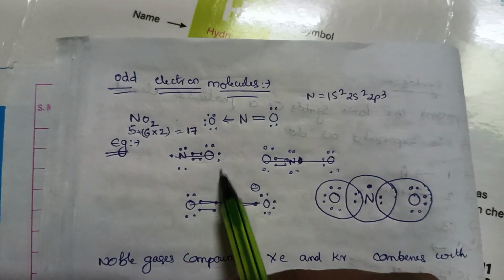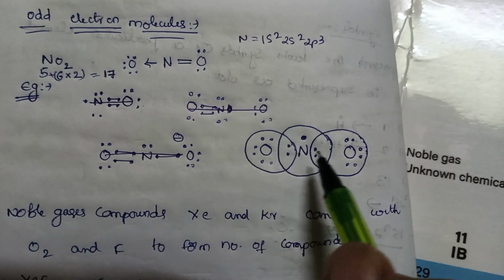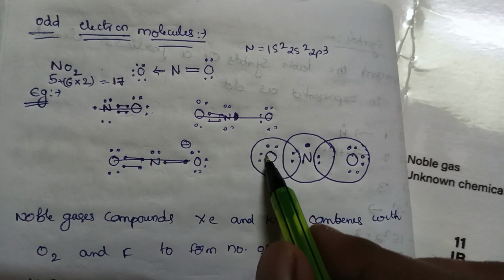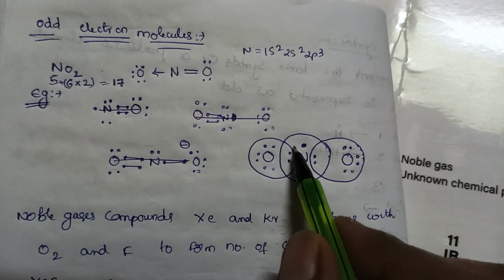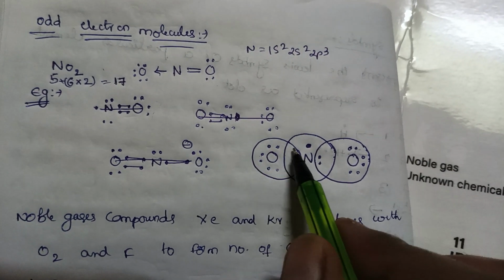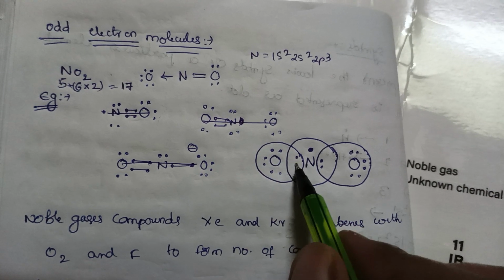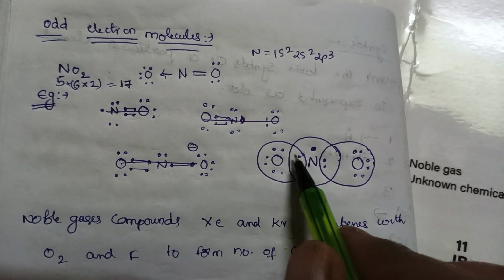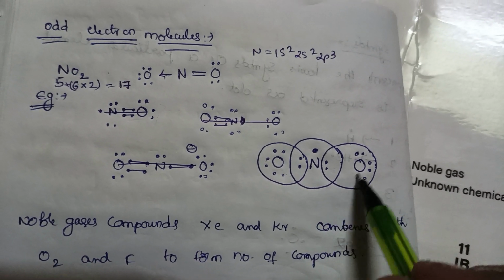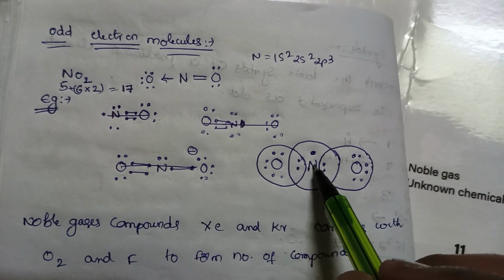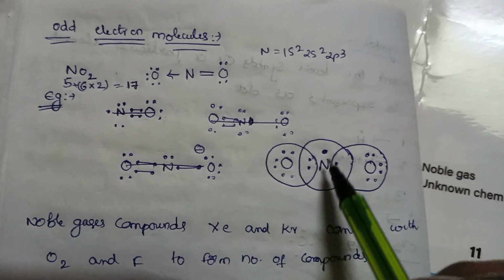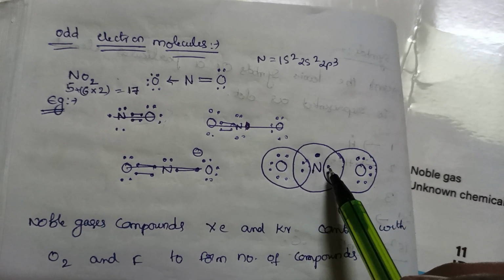Okay, if we take the Lewis dot symbol, see, oxygen has 6 electrons before. If sharing electrons, 1 2 3 4 5 6 7 8. Now oxygen has 8 electrons, it is stabilized. This oxygen also has 8 electrons. Now how many electrons are present in nitrogen? 1 2 3 4 5. See, this central atom has 5 electrons.